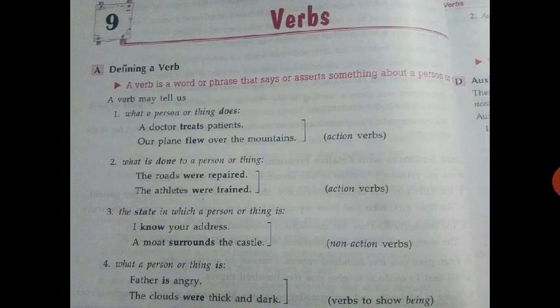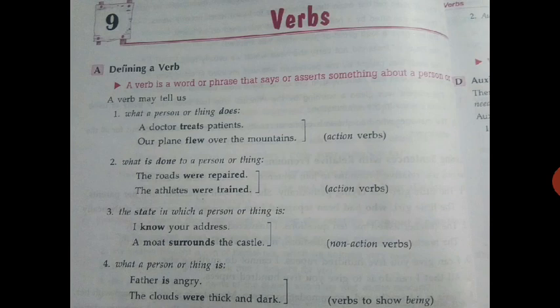So here, if we see a definition, a verb is a word or phrase that says or asserts something about a person or thing. It tells what a person is doing, what is being done. What does a verb tell? A verb may tell what a person or thing does. Thus, a doctor treats patients. Our plane flew over the mountains. So these are the action verbs.